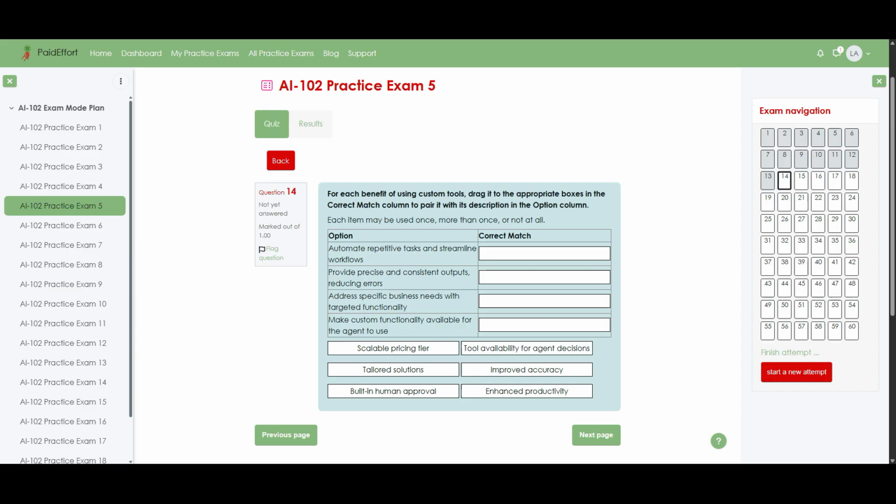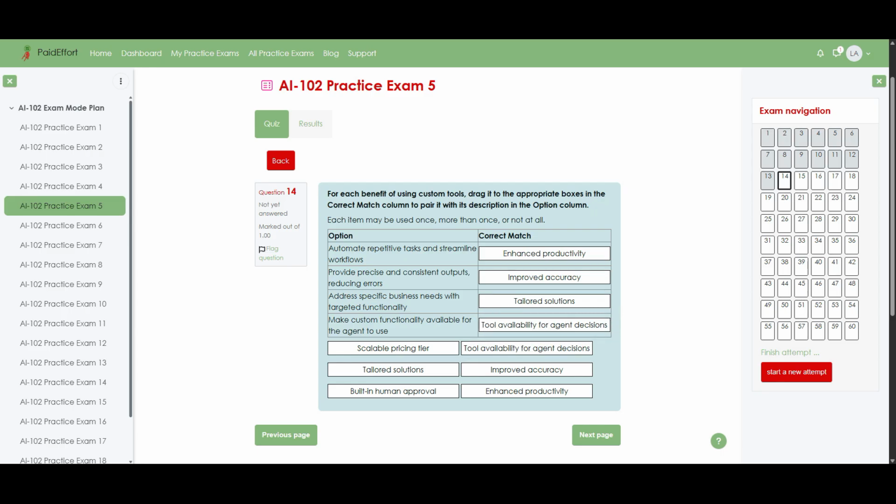Question 14. For each benefit of using custom tools, drag it to the appropriate boxes in the correct match column to pair it with its description in the option column. Each item may be used once, more than once, or not at all. Automate repetitive tasks and streamline workflows. Correct match, enhanced productivity. Provide precise and consistent outputs, reducing errors. Correct match, improved accuracy. Address specific business needs with targeted functionality. Correct match, tailored solutions. Make custom functionality available for the agent to use.